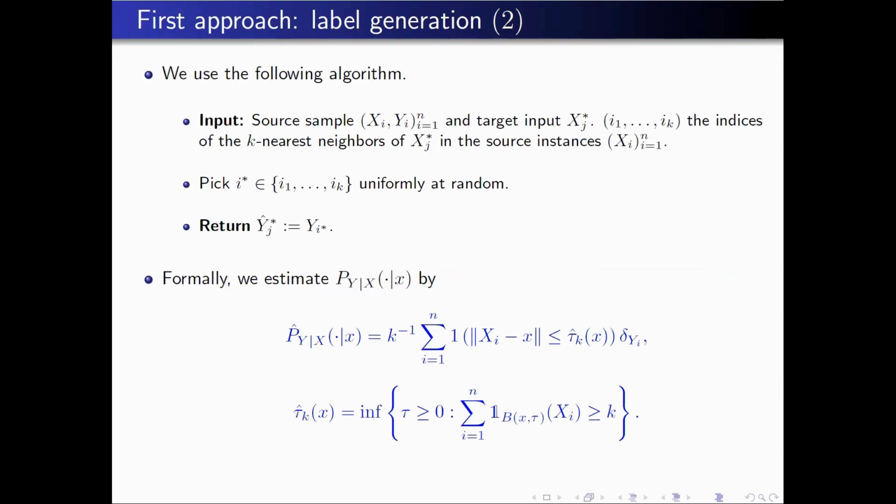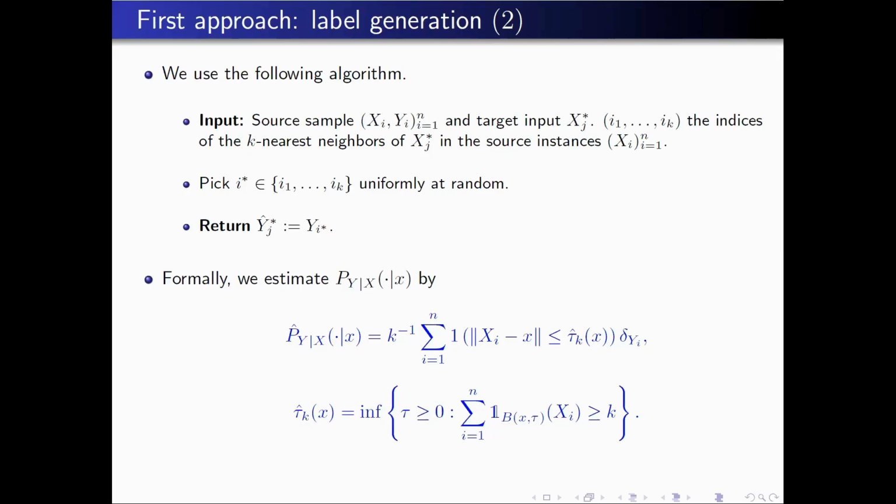We pick one index at random among them, and then we generate the label by taking randomly one of the values y_i. Formally, if you look at the conditional distribution, you simply select y with probability 1 over k, that is uniform across the nearest neighbors, and you estimate the conditional probability using a weighted empirical measure of the observations in the source domain.